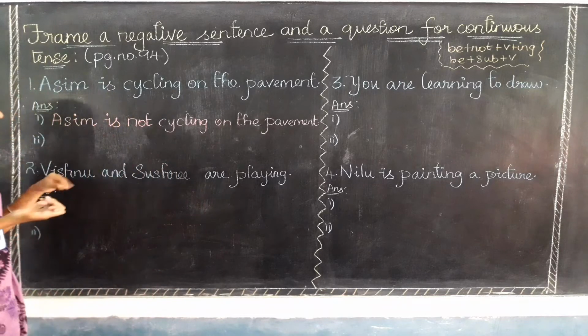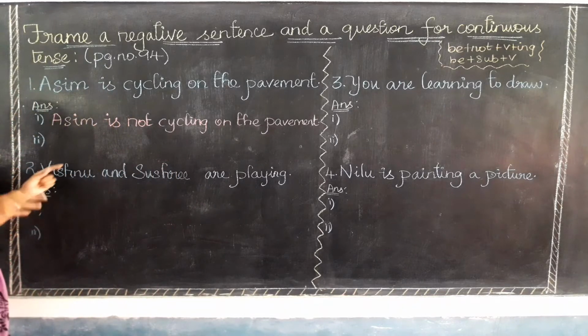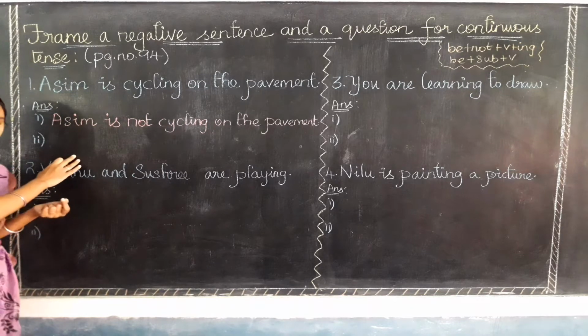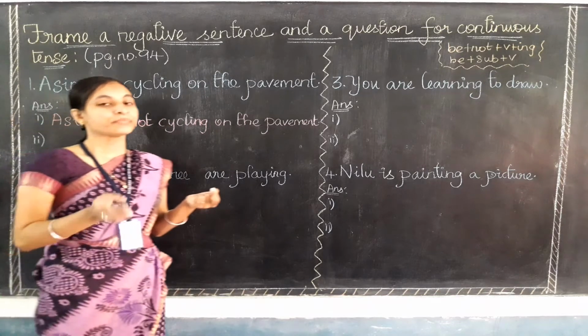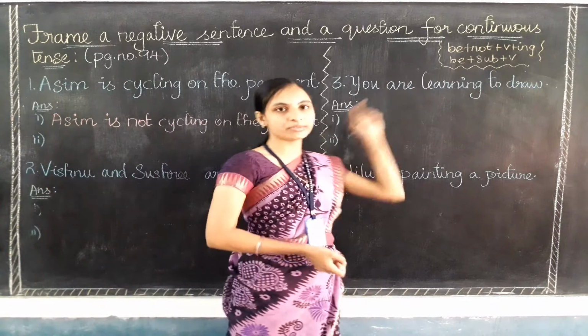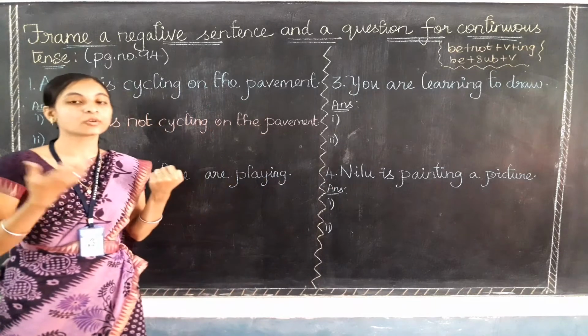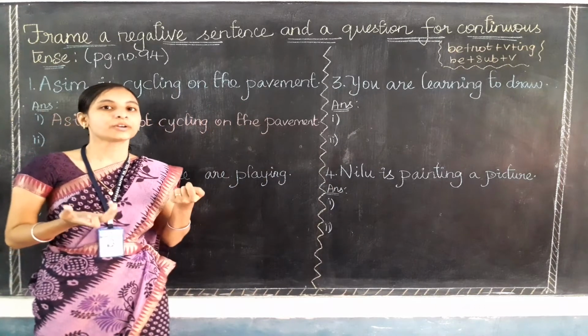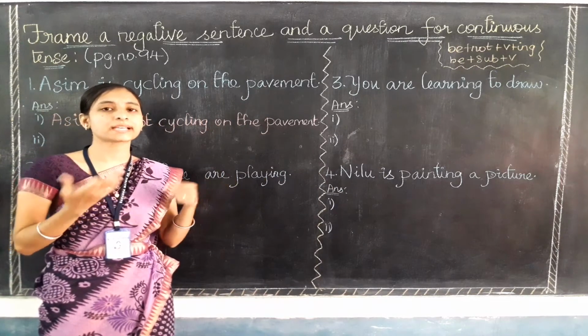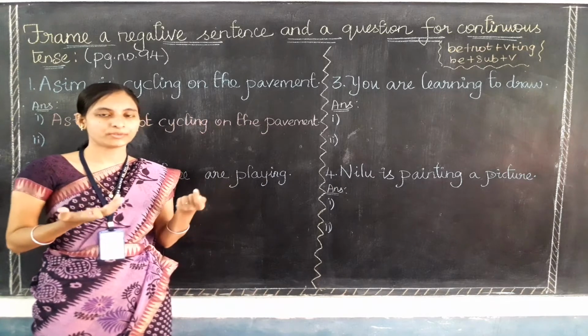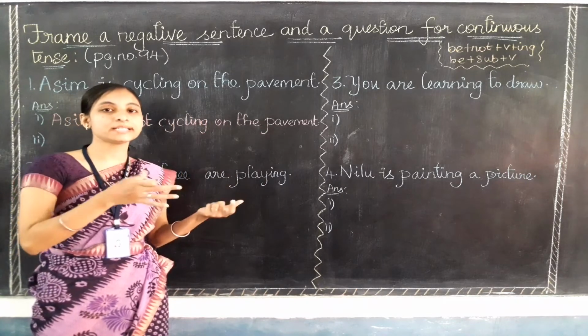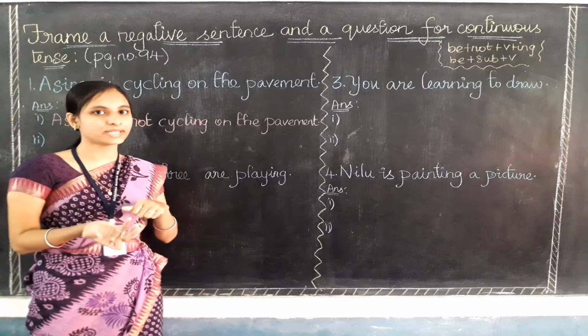Okay, so let's make the question sentence. For making a question sentence, first do I need to write the subject or the be form verb? Yes, I need to write the be form verb first. Whenever we make a question sentence, the question words will come first. In the previous videos, with the auxiliary verbs or do family verbs, the auxiliary verb came first and then the subject.